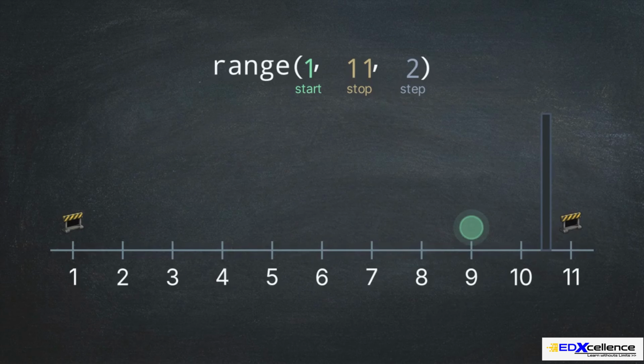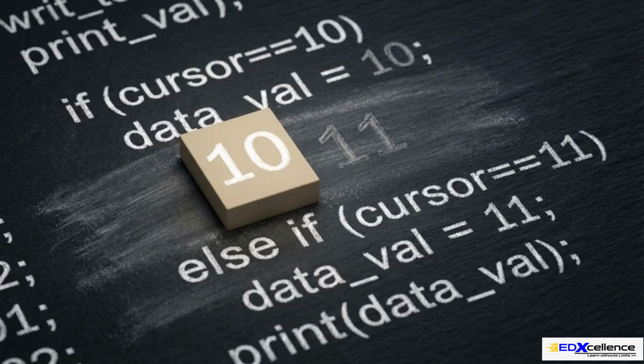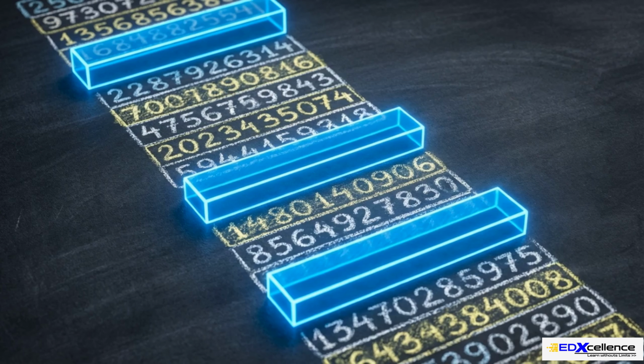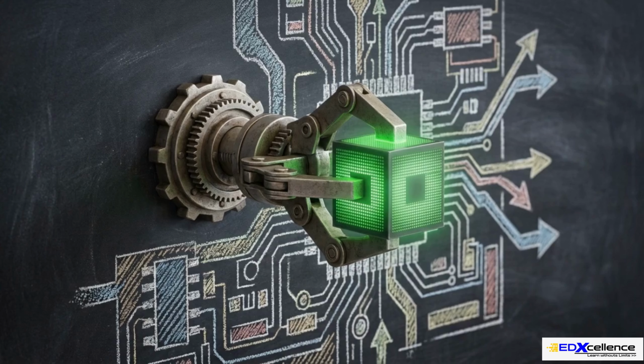Python's rule is strict. The starting bound is inclusive, but the ending bound is strictly exclusive. To print a multiplication table from 1 to 10, we must set the range to 11. The loop will process the number 10, but will stop immediately before reaching 11. The step value further optimizes this by allowing the loop to skip iterations when strictly sequential execution is not required. Implementing a for loop transforms a manual routing process into an automated assembly line, executing decisions thousands of times per second.